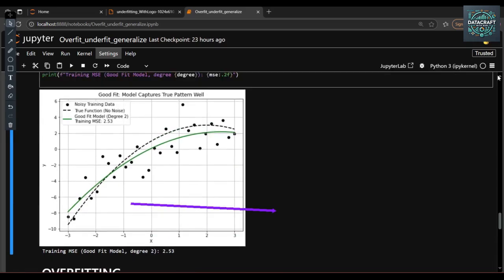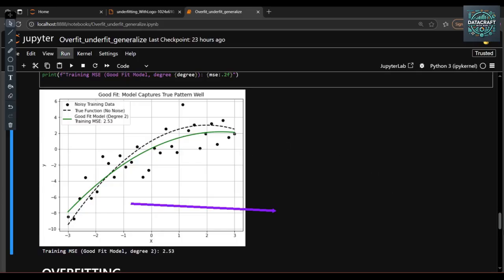This means the model learned the underlying pattern well while ignoring the noise. So this model is a generalized model, because it performs well on the training data set and also on the testing data set.